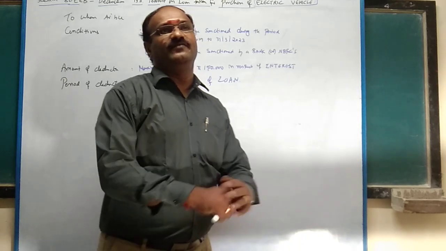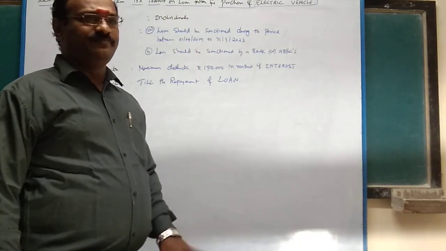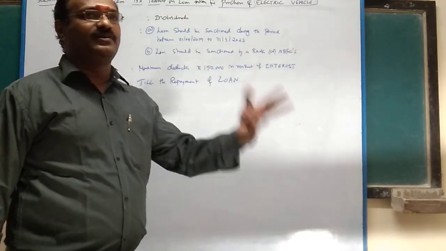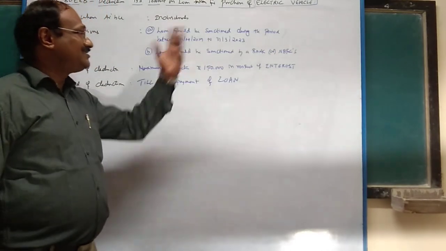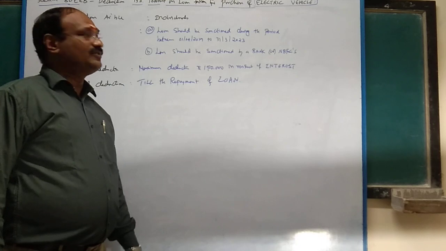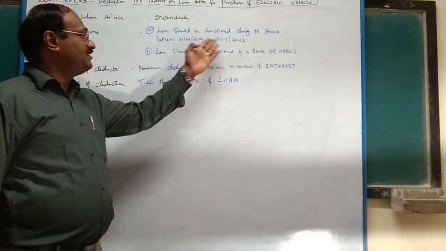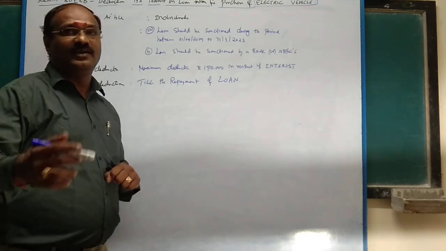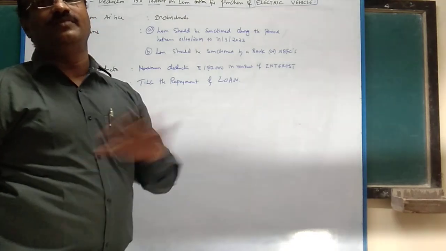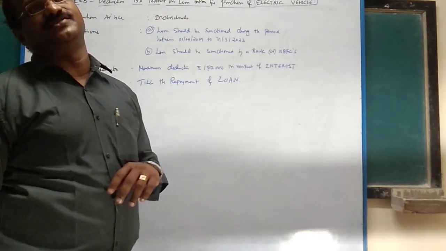If you purchase an electric vehicle within these 4 years, government gives some privileges. For the interest you pay, you can claim up to 1,50,000.